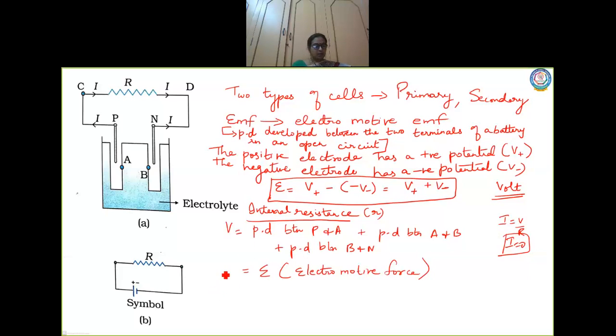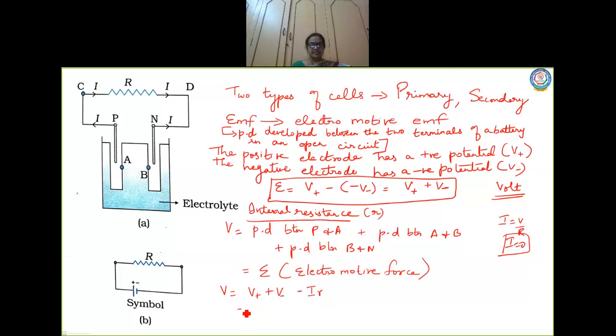So now what will be the potential difference between P and N? Between P and N, it is given as V plus minus V minus, which is I into R. Now I is the current flowing inside and R is the internal resistance.